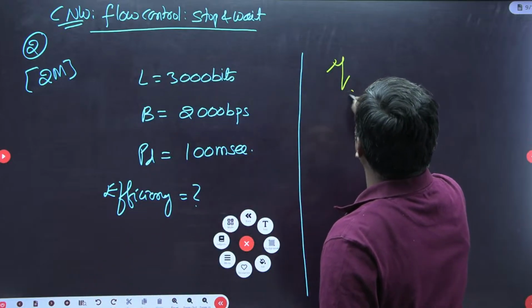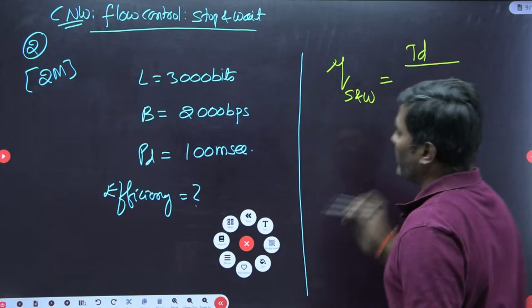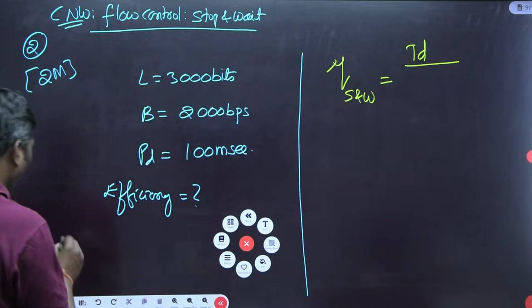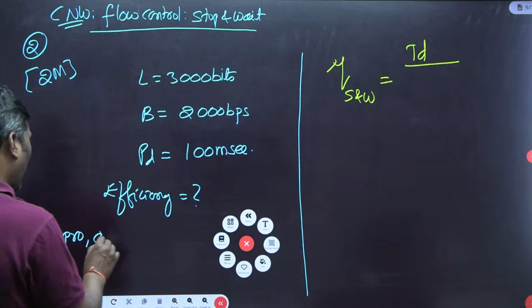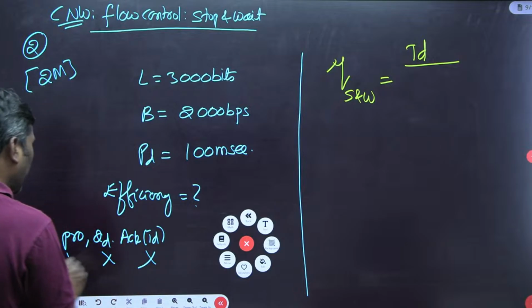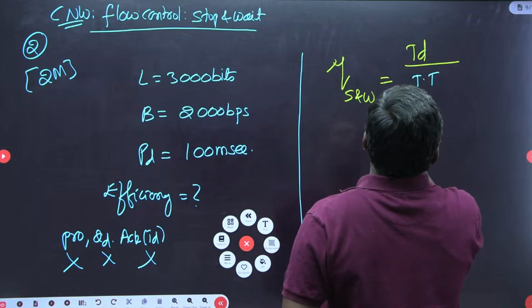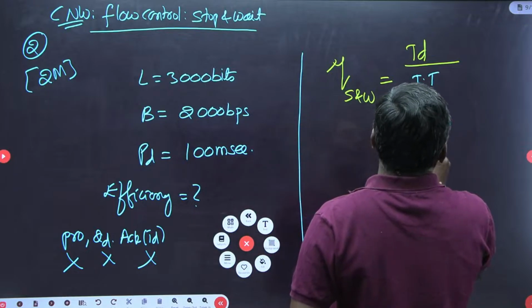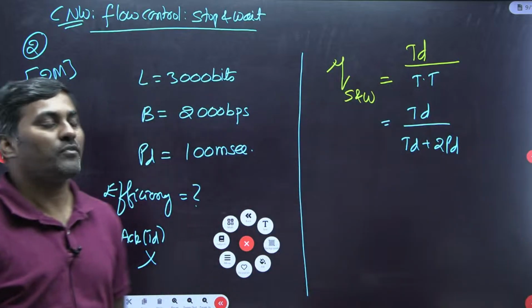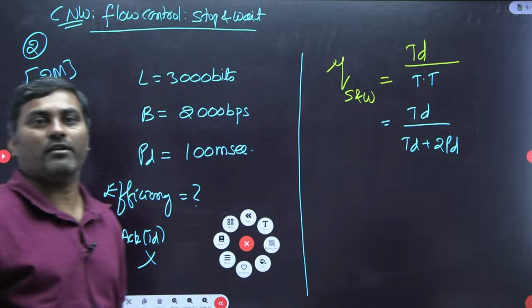The efficiency of stop and wait protocol we know is transmission delay by total time. They mention that processing delay, queuing delay and ACK transmission delay are all negligible, neglected. So total time is transmission delay plus 2 times the propagation delay, because the other things are ignored.